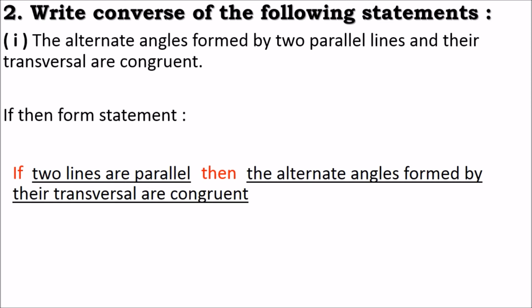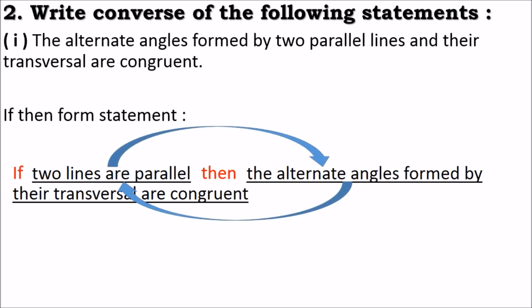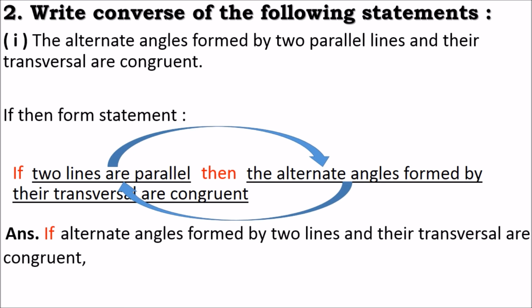So we will interchange the antecedent and consequent of the statement. We will get a new statement, that is, if alternate angles formed by two lines and their transversals are congruent, then the lines are parallel. It is the converse of the given statement. So whenever the given statement is not in the form of if and then, you convert it first in if-then form and then interchange the antecedent and consequent of the if statement to get the converse of the given statement.